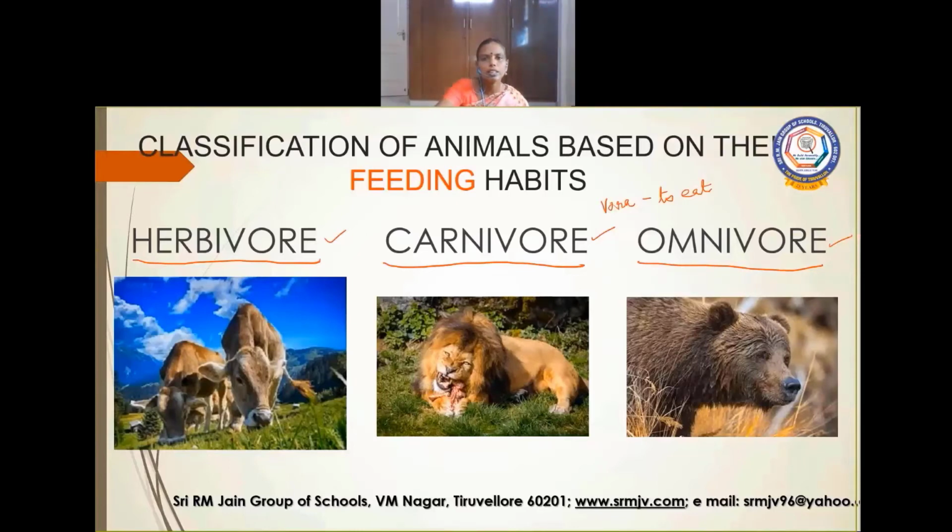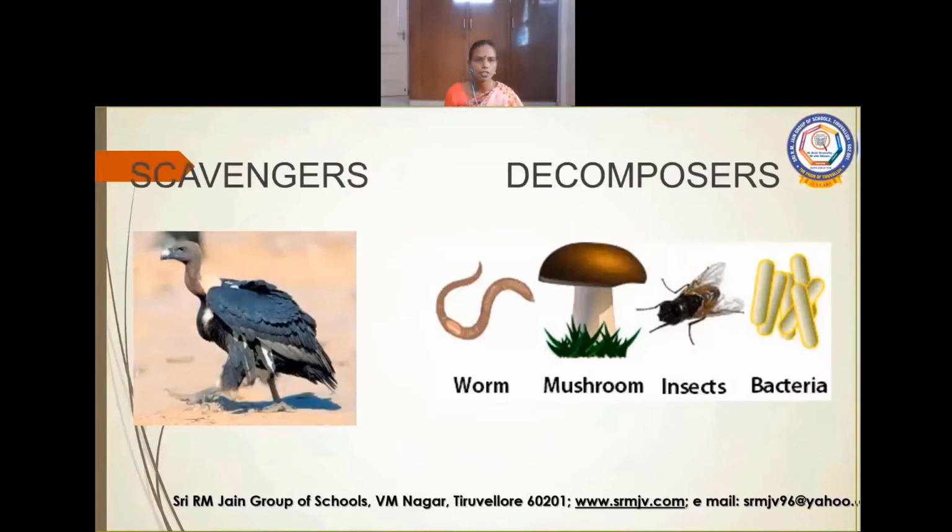Now let us see scavengers. Scavengers consume dead animals. Here, decomposers. Decomposers feed upon decaying dead organisms.